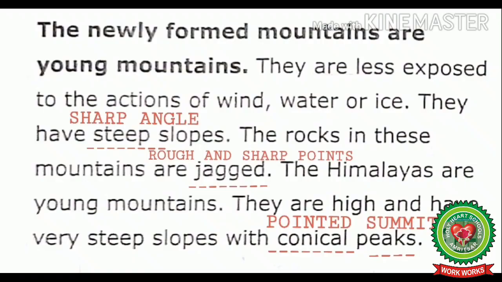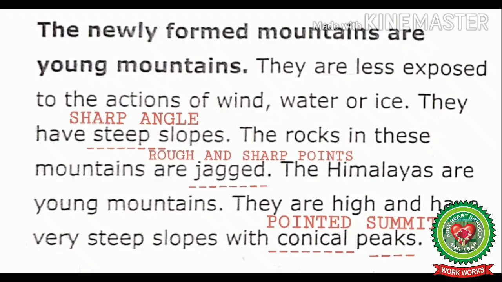All the types of mountains have sharp angle, slanting sides and rounded or sharp peaks. The difference in mountains is due to their age. Some mountains are young and some are old. Now let's read the next.